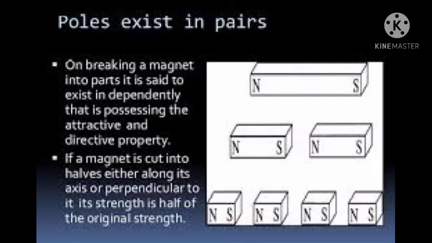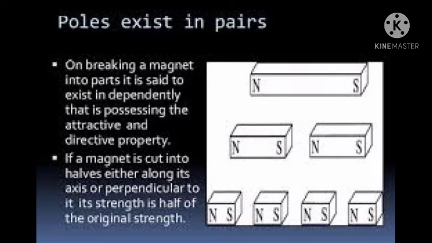The third property is that magnetic poles always exist in pairs. We can't isolate the north pole or south pole of a magnet. Every magnet has a north pole and a south pole, and we cannot separate them. So the poles of a magnet always exist in pairs. We can also say that the poles of a magnet are inseparable.